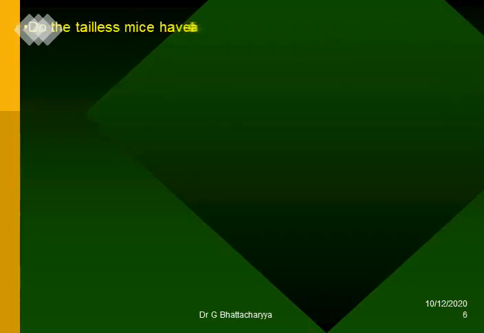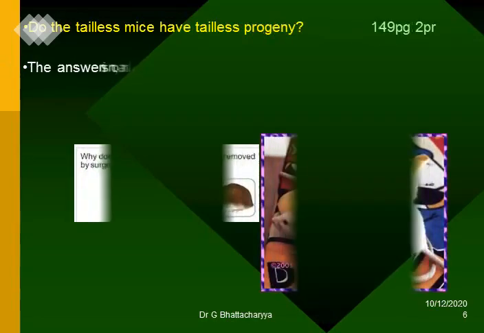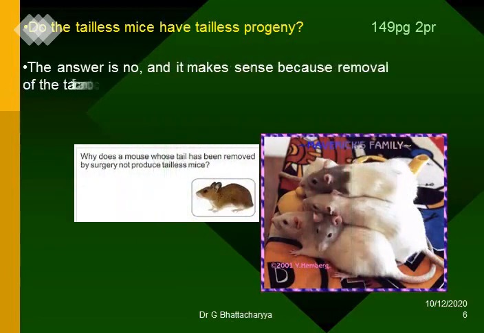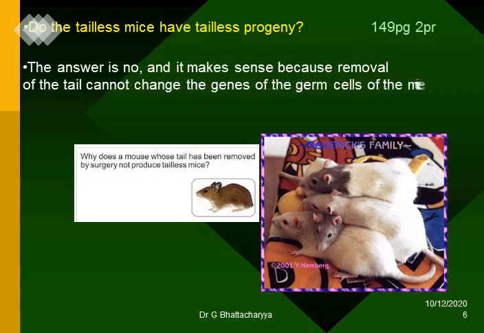Do the tailless mice have tailless progeny? The answer is no, and it makes sense because removal of the tail cannot change the genes of the germ cells of the mice.